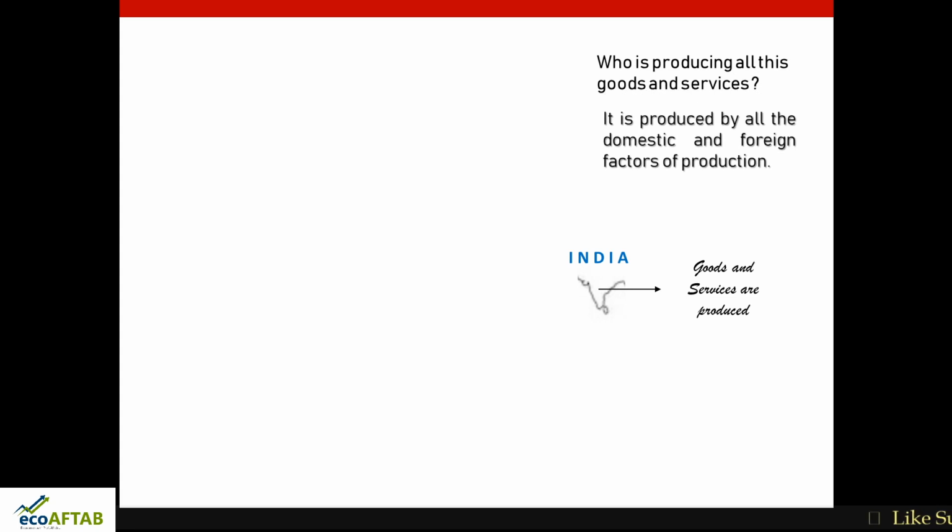These goods and services are produced by all the domestic and foreign factors of production. The point to be noted is domestic factors of production, that is Indian origin factors of production, and foreign factors of production. Foreign factors of production refers to those from foreign countries who have come to India and are contributing in the production process of India.